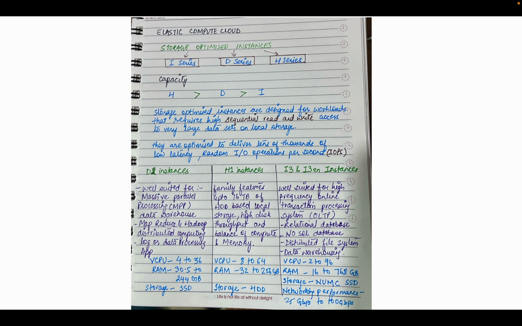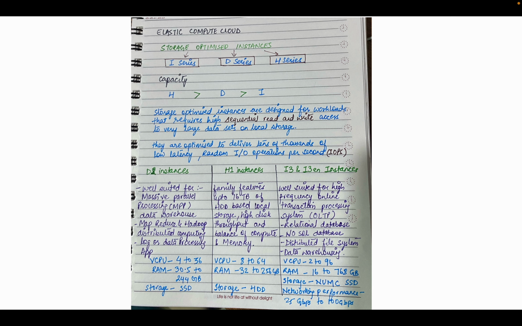And virtual CPU is 4 to 36 in this. Likewise in H1 instances the virtual CPU is 8 to 64, so it is more than D2 instances, and it is the highest in I3 instances. It is 2 to 96.